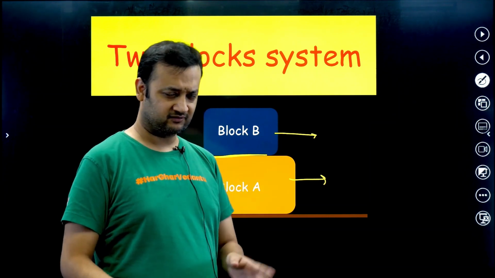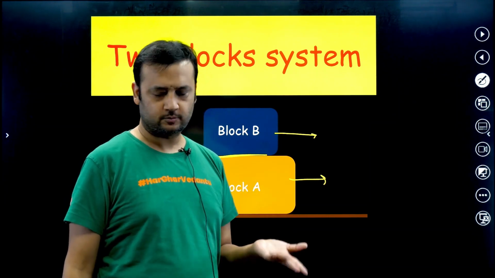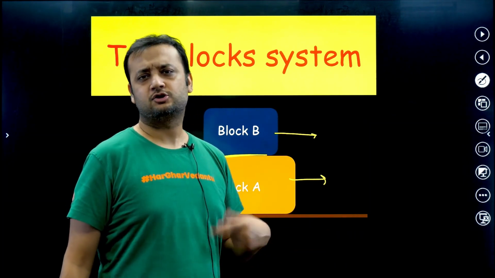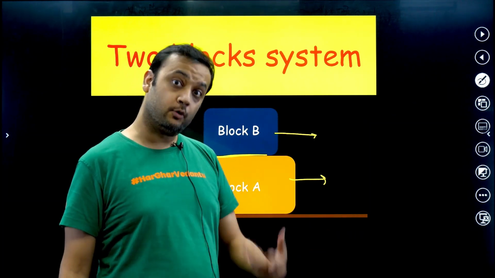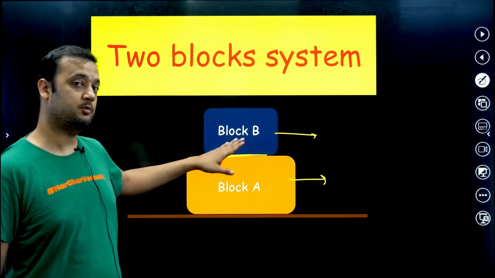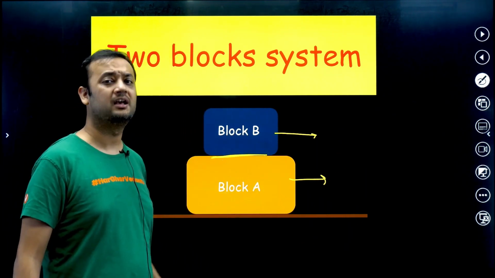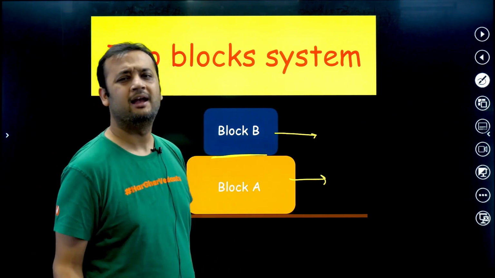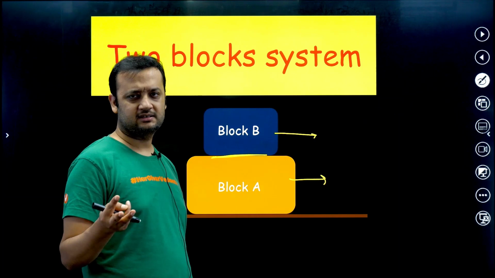In fact, you can say that the first case is also a special case of the second, because in the first case there is no motion, that means block A is not moving, block B is not moving. So we can say that there is no relative slipping because there is no motion only. Block B is not slipping on block A. So you can think as if the first case is a special case of case 2. But all in all, I have told you about 3 cases.